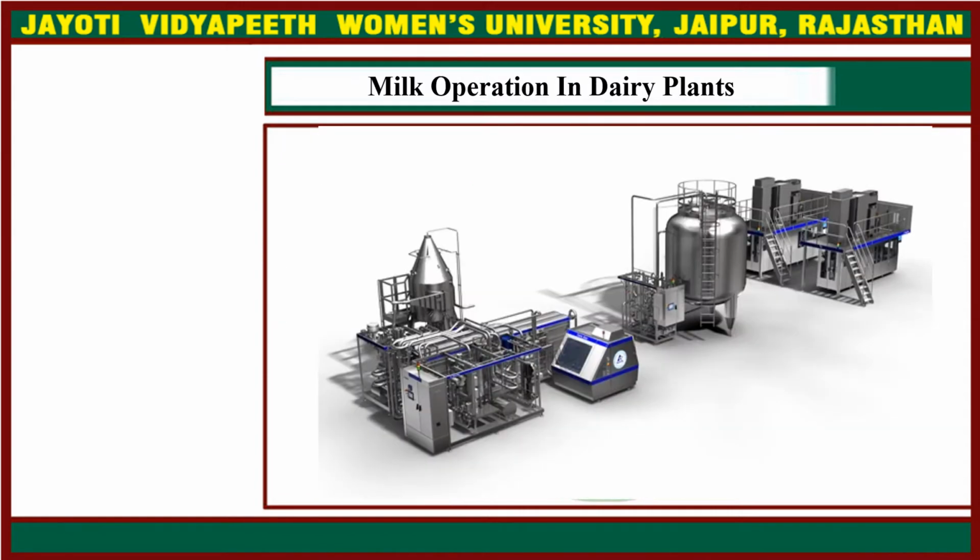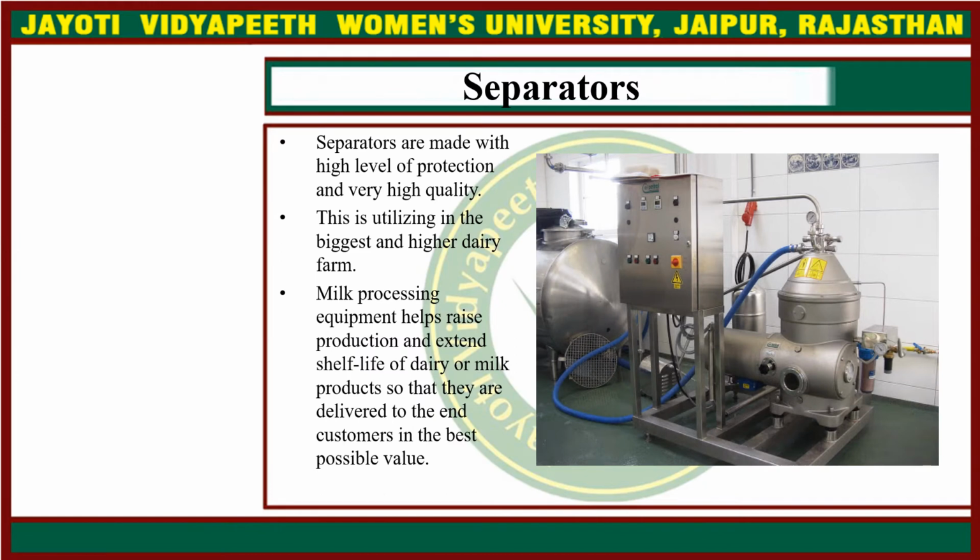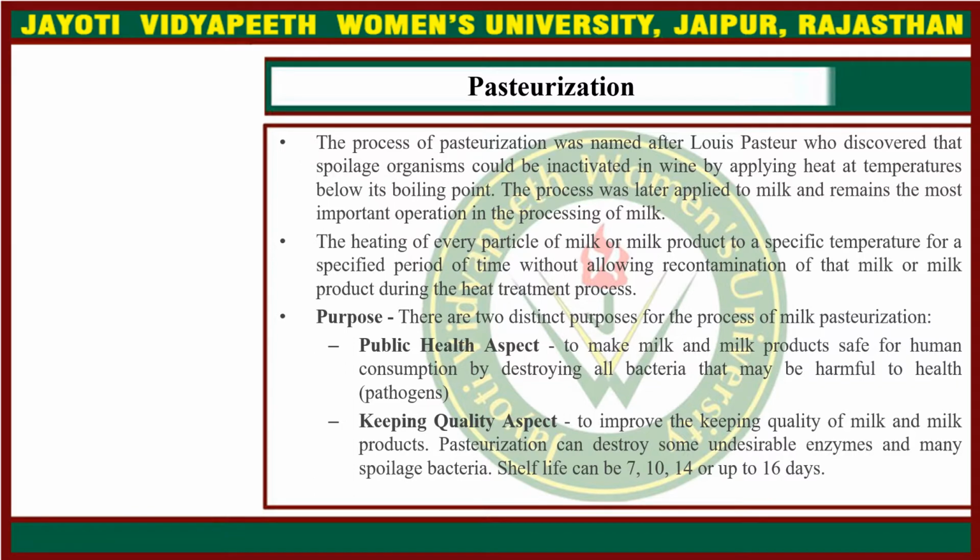Then, milk operations in the dairy industry. Separators. Separators are made with a high level of protection and very high quality, and this is utilized in the biggest and higher dairy farms. Milk processing equipment helps raise production and extend shelf life of dairy or milk products so that they are delivered to the end customers in the best possible value.